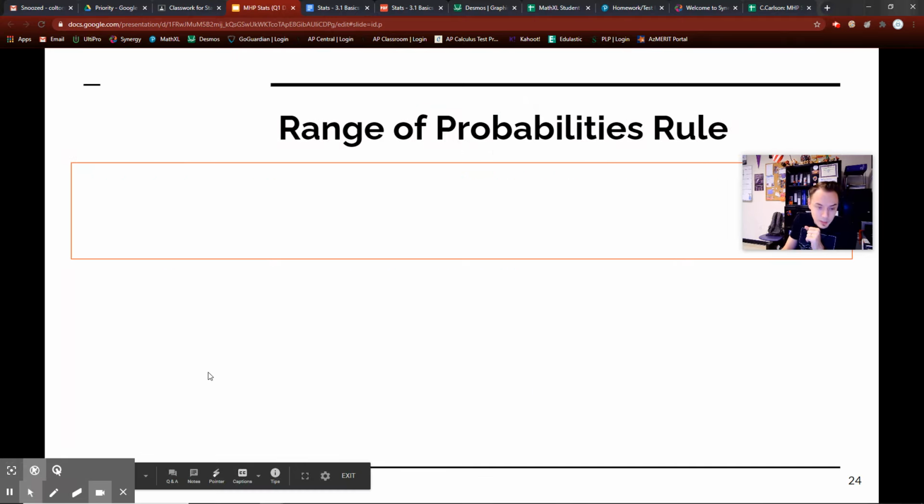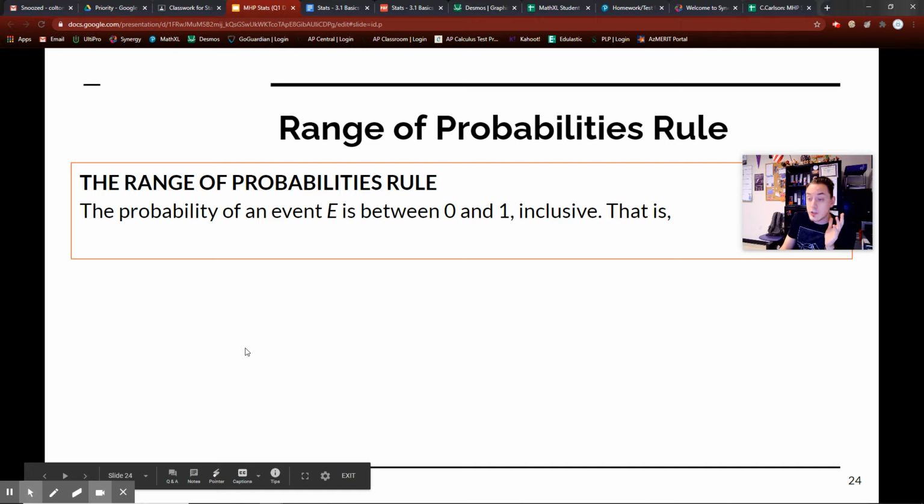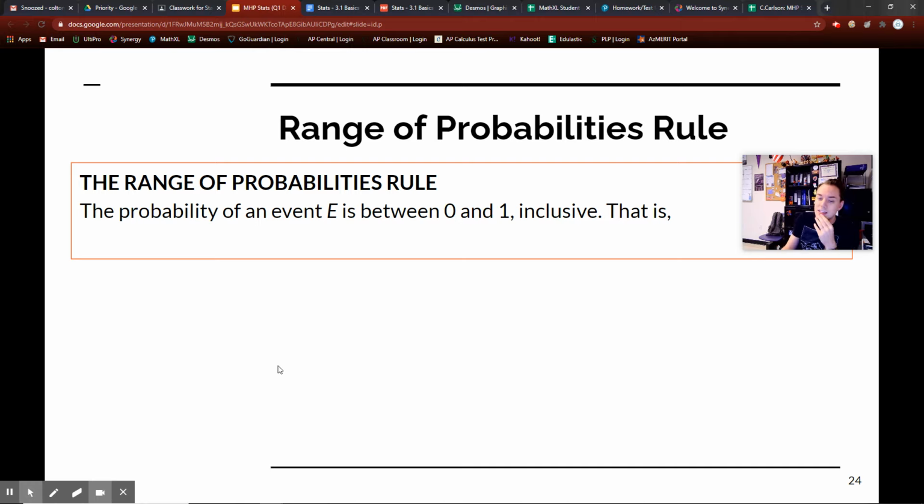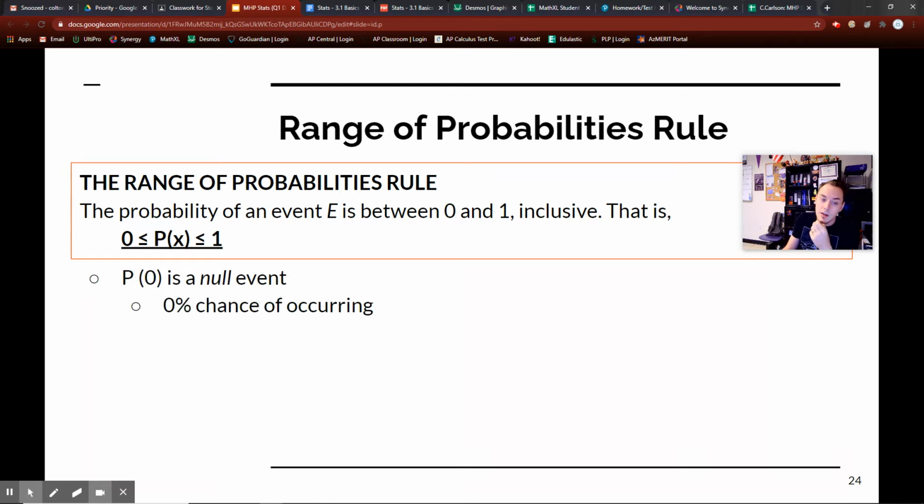The range of probabilities rule is actually very simple. You should know by now the range of probability is between 0 and 1 inclusive. That means the probability has to be in between 0 and 1. Okay? The probability of 0 is a null event. It's also what we call a 0 chance of it occurring.